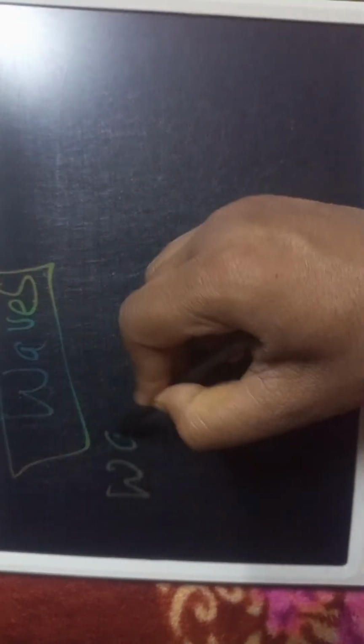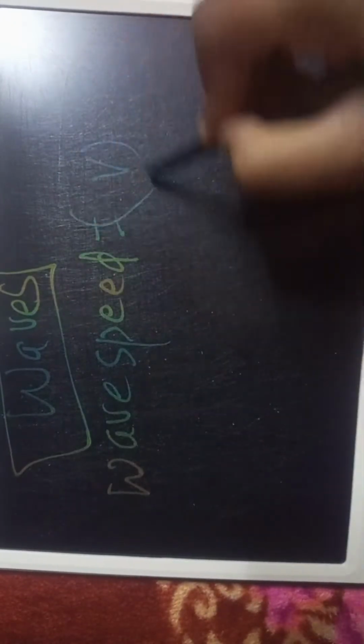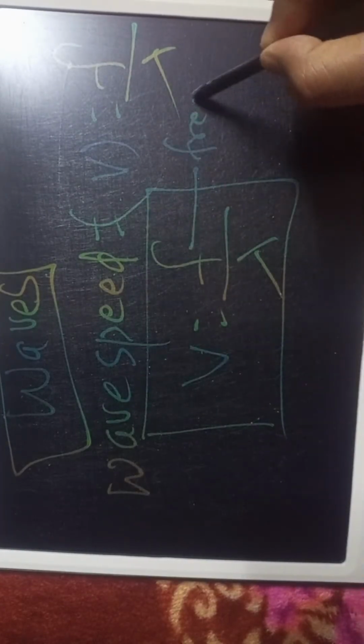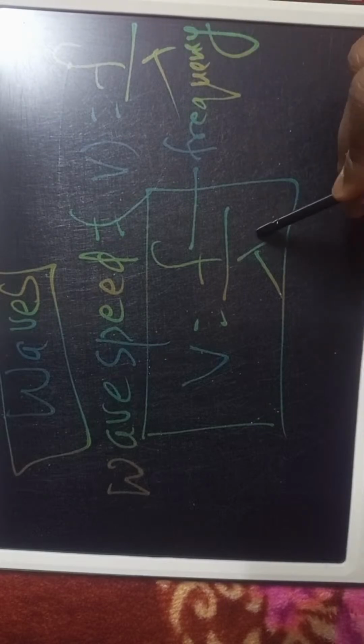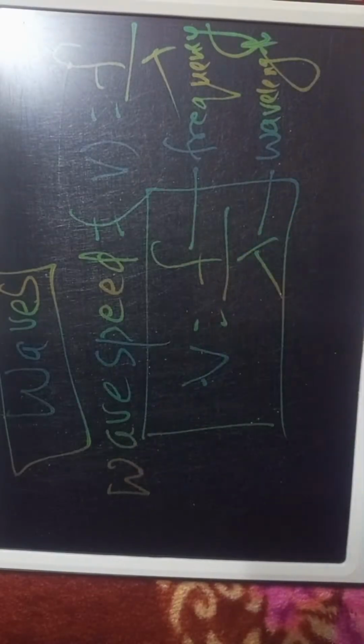You have to read all formula, very most important. Now we'll provide some wave. What is the formula of wave speed? V is equal to wave speed भनेको V, that is F by lambda. So wave speed भनेको F by lambda, you have to read. F means frequency, this is wavelength, this is speed. V is equal to F by wavelength.